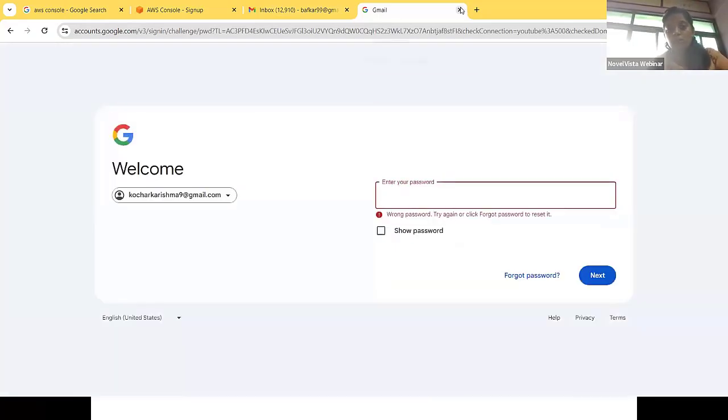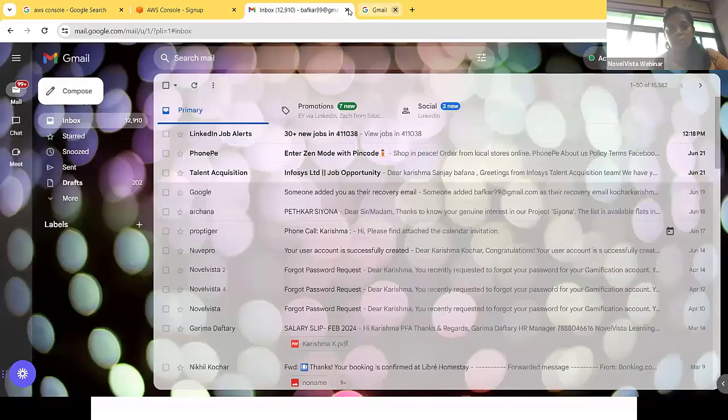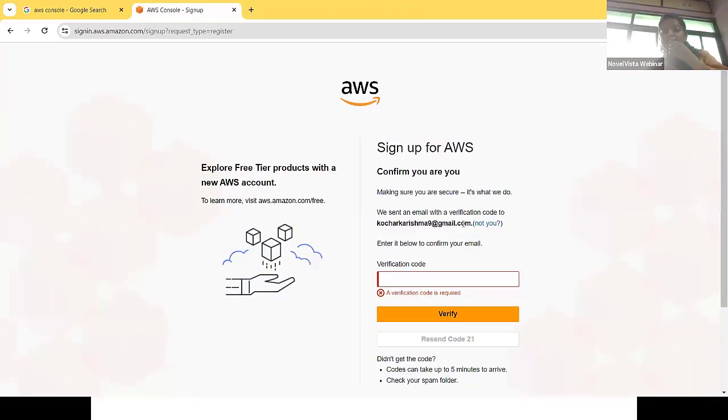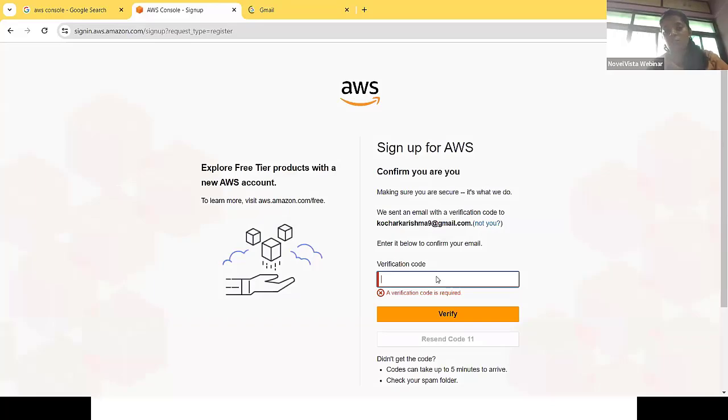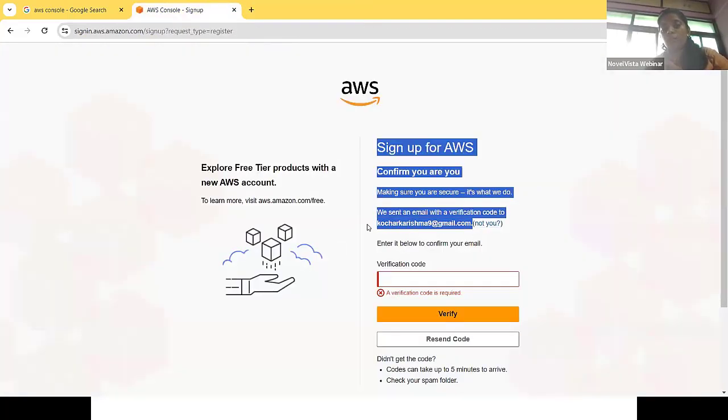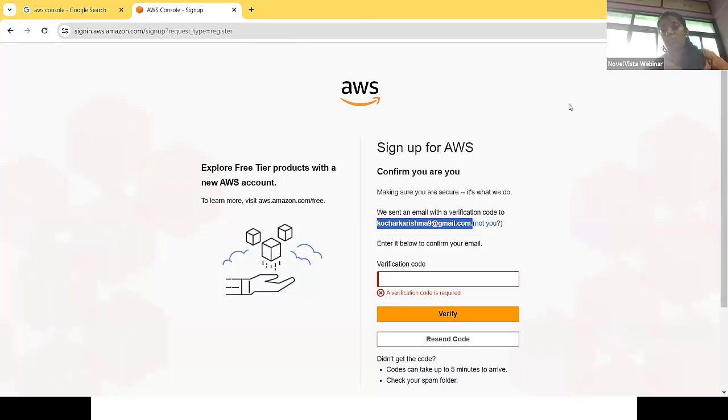Okay, fine. Just a minute. Hold on. So you can see here, once you click verify code, we can get the verification code, and after we sign in to the Gmail account correctly, we get a verification code. We have to put this in and verify it, and after we verify it, we need to add some details like Aadhaar card number, PAN card number, credit card number. Initially, when you create an account for the first time, it will take a charge from us. That will be a refundable charge, that is $1.